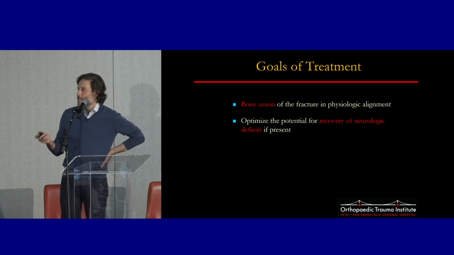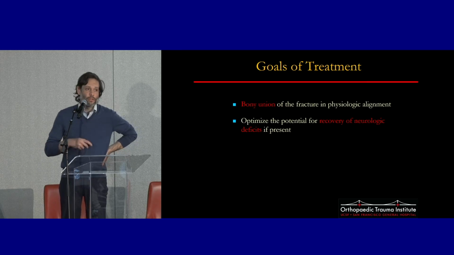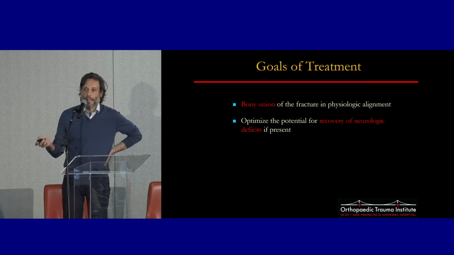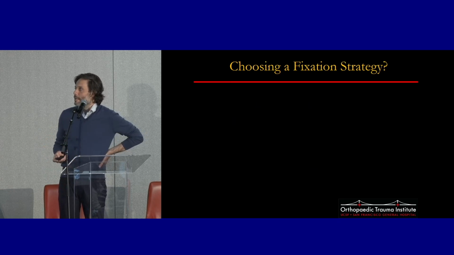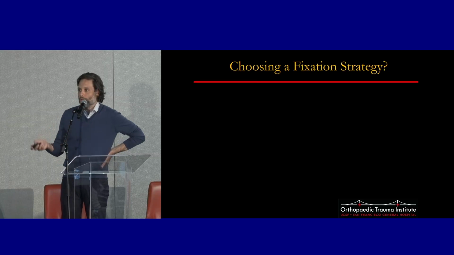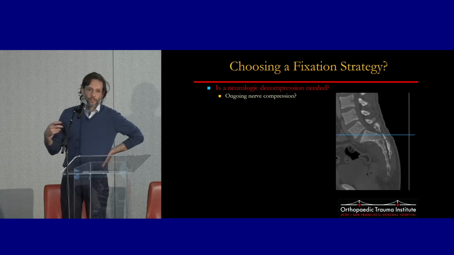We want to optimize the potential for neurologic recovery. So if there is symptomatic neural element compression, you need to get those decompressed. And you want to minimize the complications with prolonged recumbency. So for the factors that go into choosing a fixation strategy, I just ask myself 5 questions. First, is a neurologic decompression needed?